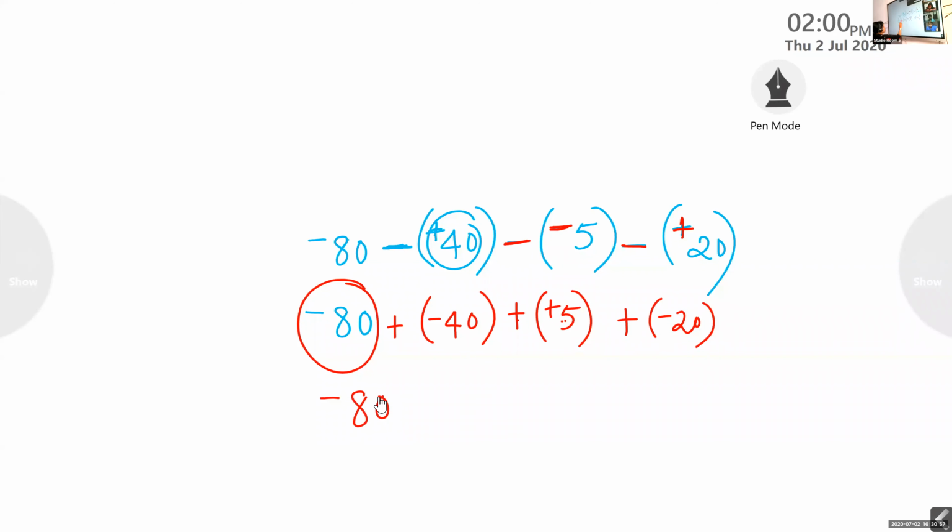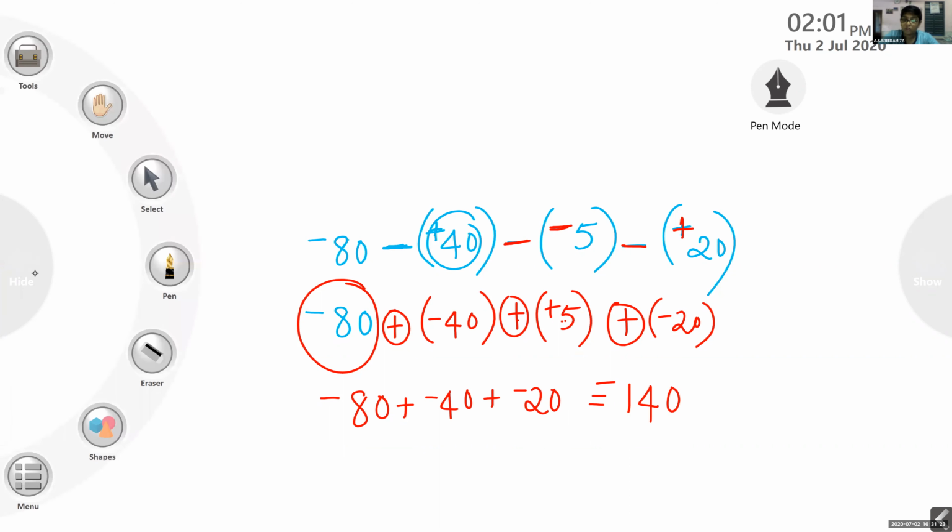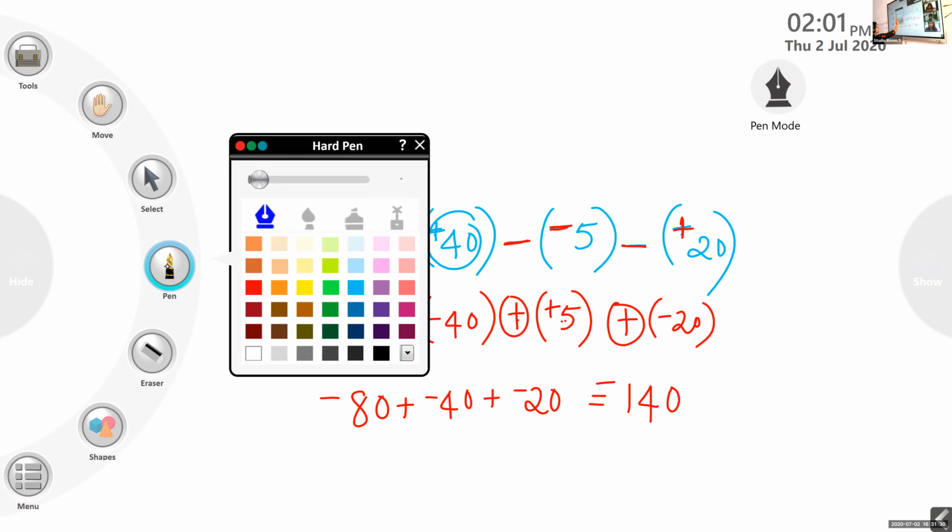Okay. So negative 80, then all, see the operation sign, everything is addition, no? So we can add all the negative numbers: 40, then plus 20, negative 20. What will you get? The answer is negative 140. No degree here. In the previous chapter only degrees were there. Next is add all the negative numbers.